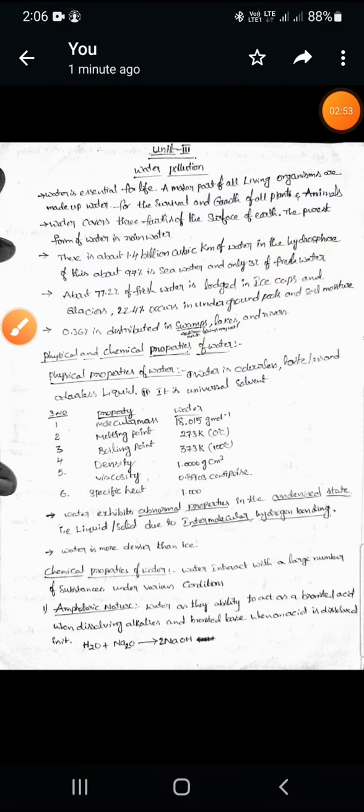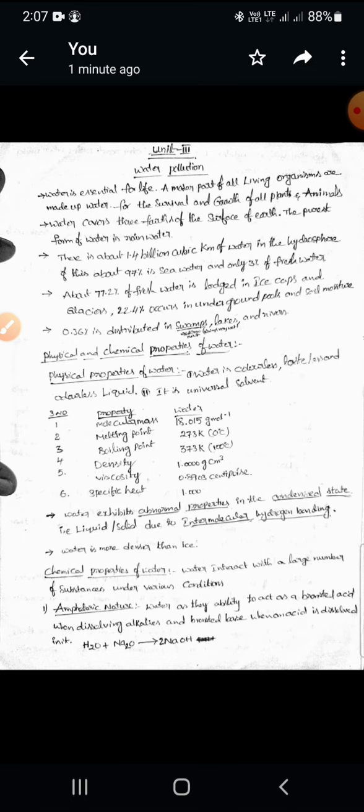Out of these 3% of water, nearly 77.2% of fresh water is present in the polar regions as ice caps and glaciers. Ice caps means present as ice, and glaciers means pieces of ice. The remaining 22.4% of water is present as underground water.